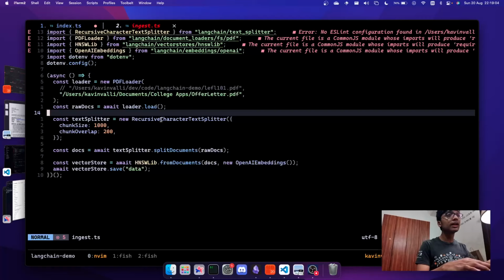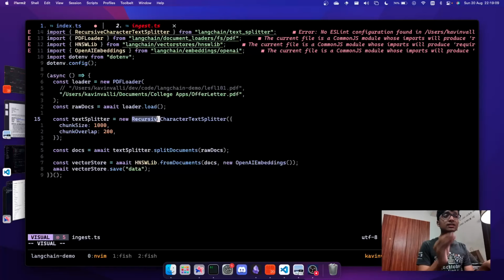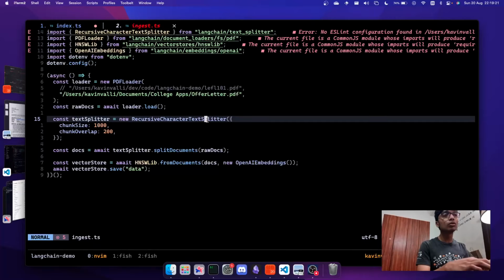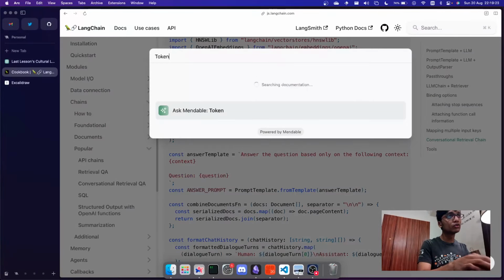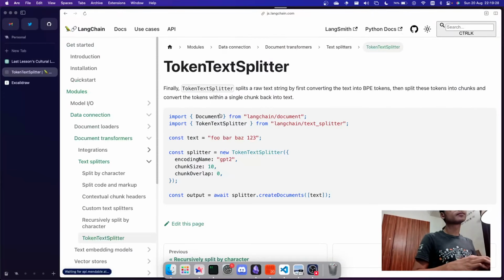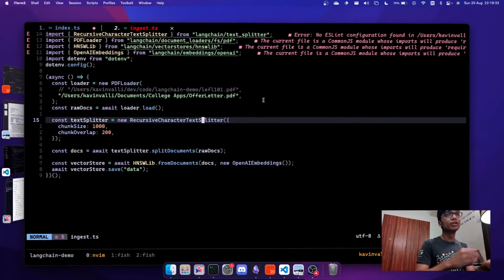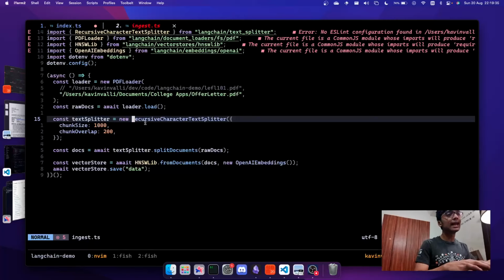There's also a character text splitter. The difference is that it runs this recursively and breaks it down into smaller chunks. There is a little bit of a chunk overlap. You can play around with these parameters however you want. There is also a token text splitter. Yeah, token text splitter, you can use this as well. There are a lot of these. You can go over the documentation, use whatever you want. This is just what I have a lot of experience with, so I'm covering that over here.